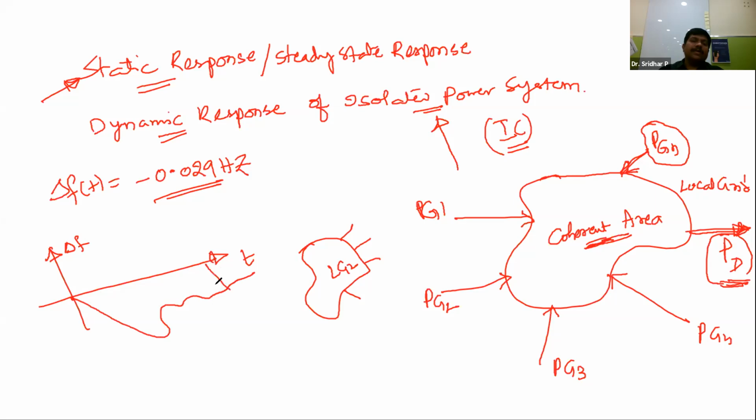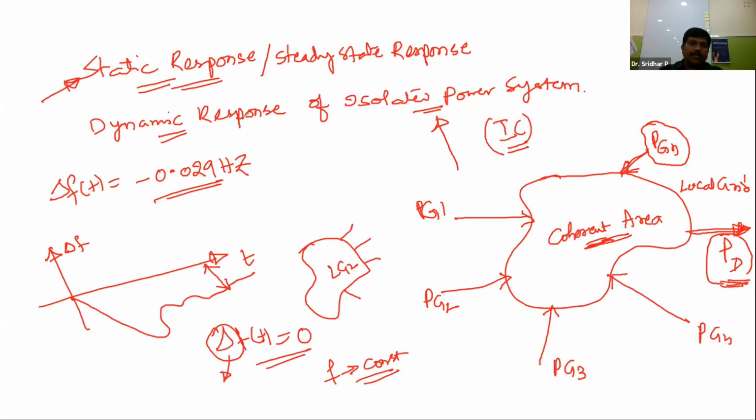In the steady state or static response, what is our expectation? Delta f of t must and should be equal to 0. Delta is nothing but the change in the frequency. For an ideal power system, the change in the frequency should be 0, because the frequency should always be maintained constant. So one has to maintain constant frequency.